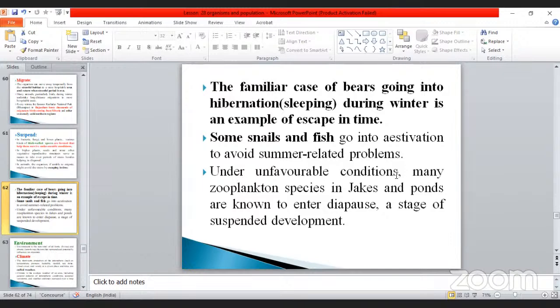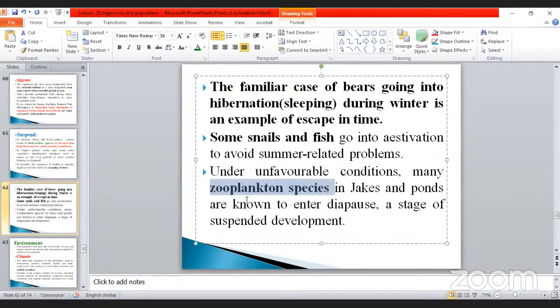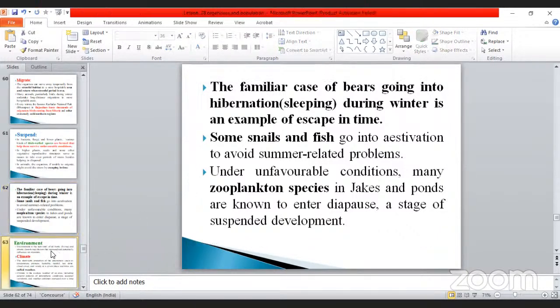Under unfavorable conditions, many zooplankton, which are nothing but animals, isn't it, in lakes and ponds are known to enter diapause, a stage of suspended development. This is another case. So just imagine, during unfavorable conditions, what they will do. Zooplanktons also have the same thing. Okay, these are the 3 examples given in this point. Don't forget, my dear. This is very, very important.